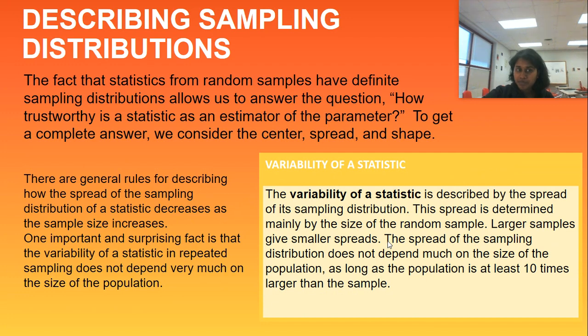And finally, let's talk about the variability. We've talked about center, we've talked about spread. We could talk about our shape, but they're going to tend to be symmetric. But you could look at it and say it's right skewed or left skewed. There are general rules when we're talking about spread because we talk about the variability of a statistic. You can read through this formal definition. We talk about it as the spread, but there is a 10 times larger rule.